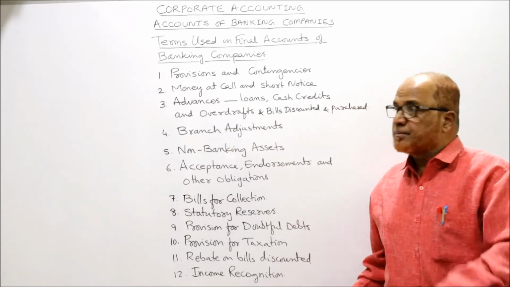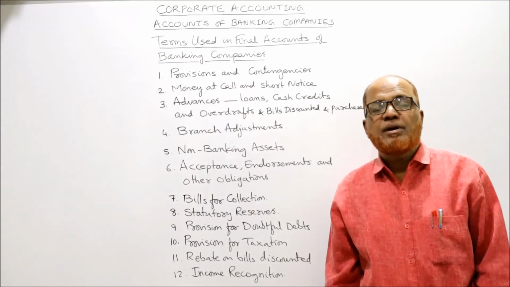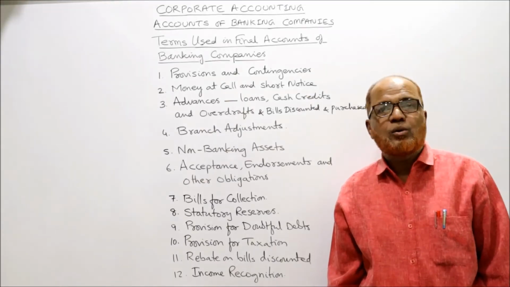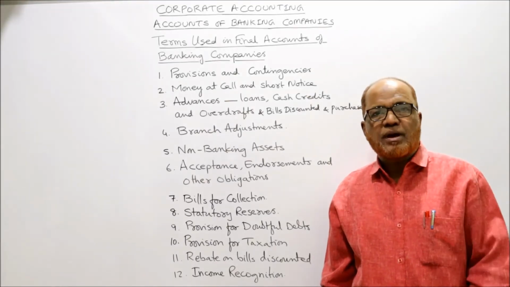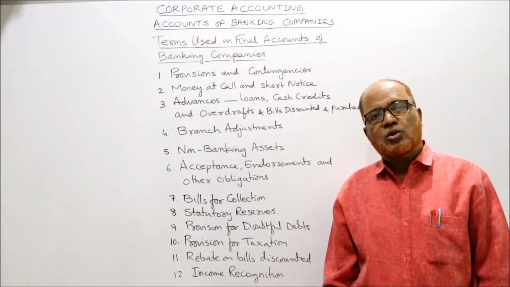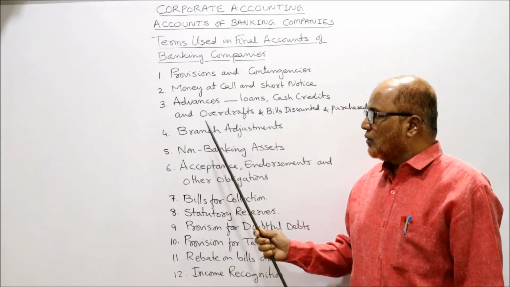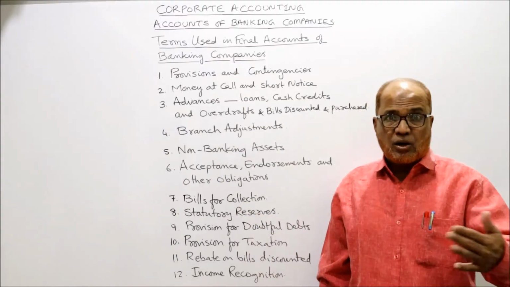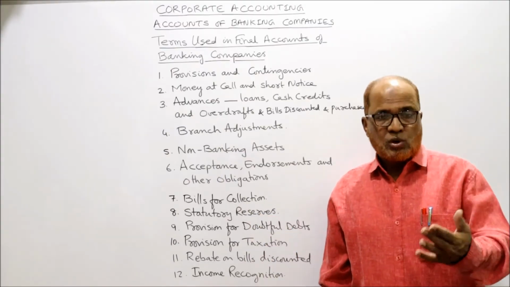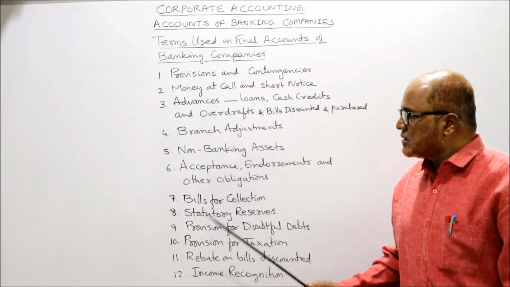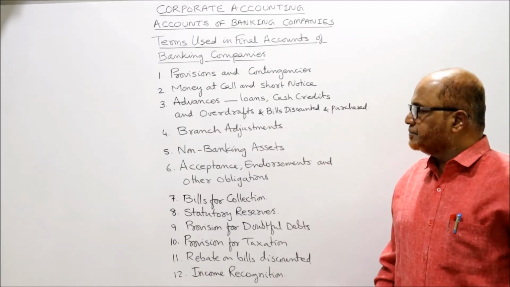Now these topics, whatever I am explaining, this may be asked in your examination in theory question. In theory question, they may ask you, what do you mean by money at call and short notice, or what do you mean by advances, or what do you mean by branch adjustment or inter-office adjustment. So whatever I have explained, that you can write. Now non-banking asset.